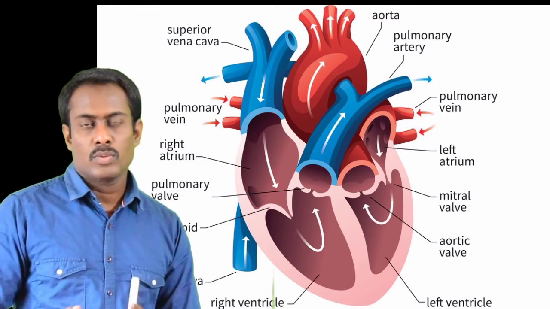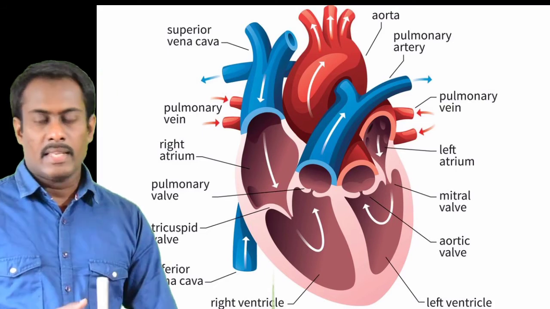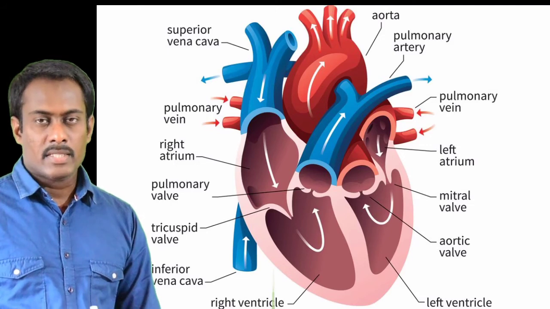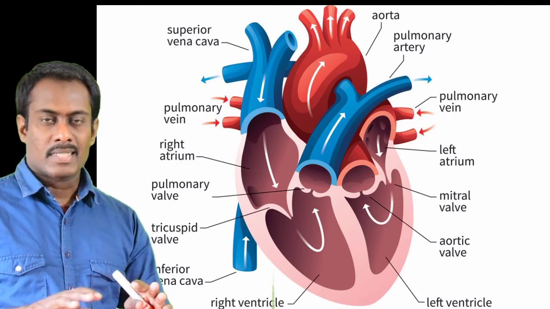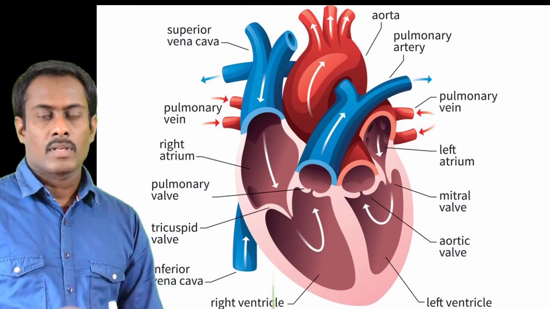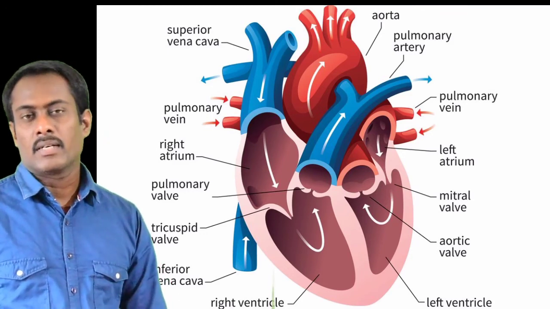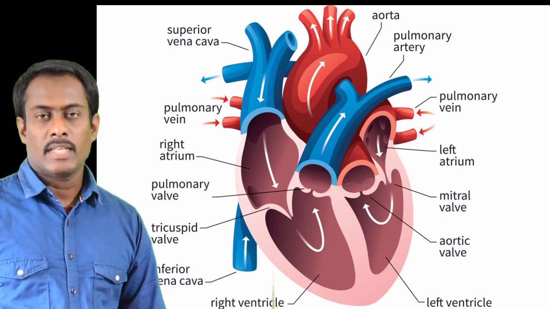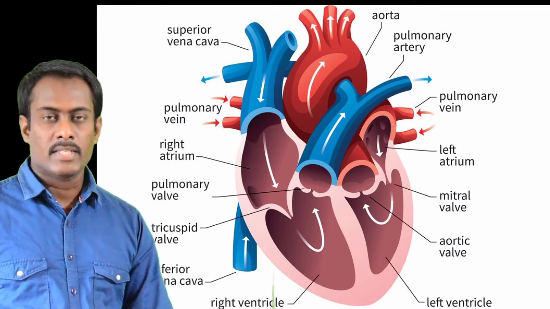So in order to avoid this, if there is any leakage, for example, if there is a cut on our body and the blood is leaking through the cut, then the blood cells suddenly clot around that wound and prevent the loss of blood from the body, so that it maintains the pressure.